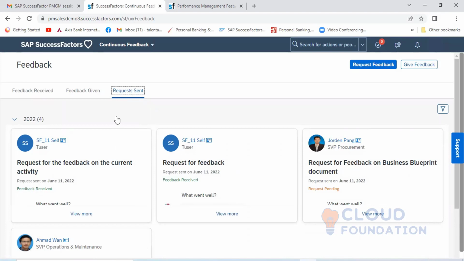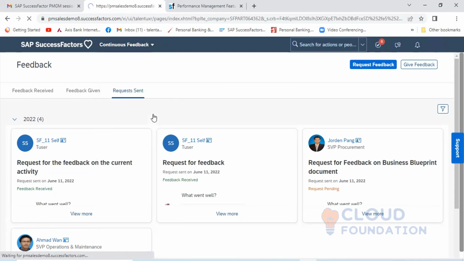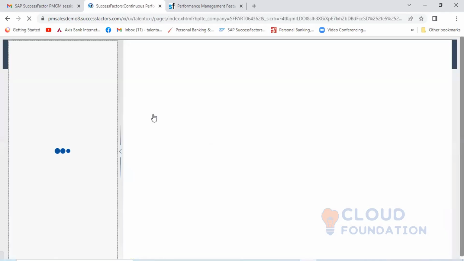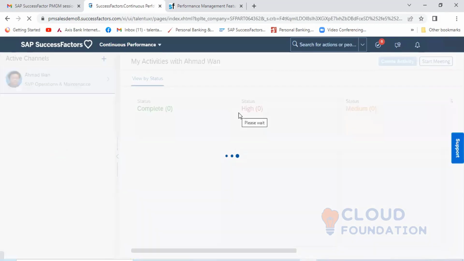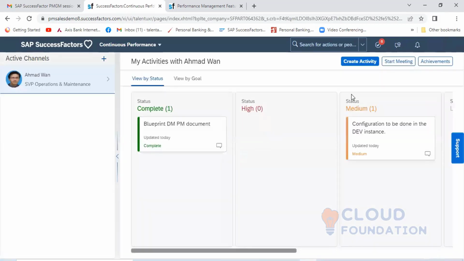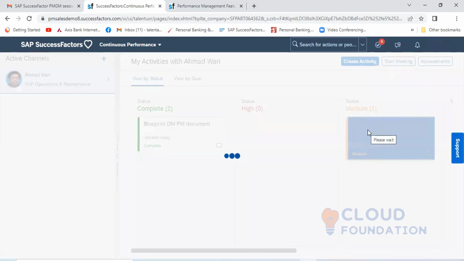So in the CPM area, you mainly have these three areas: activity, which we have seen, then achievement, and then feedback. When I go back here into the continuous performance, in the employee page, I can go and create my activity. This is the one activity which I just created.